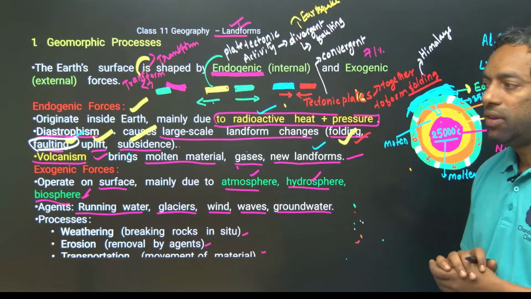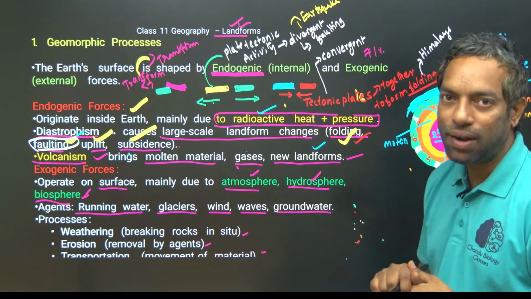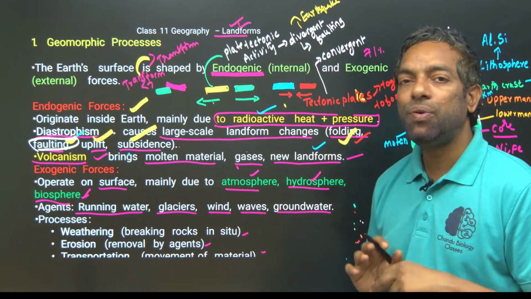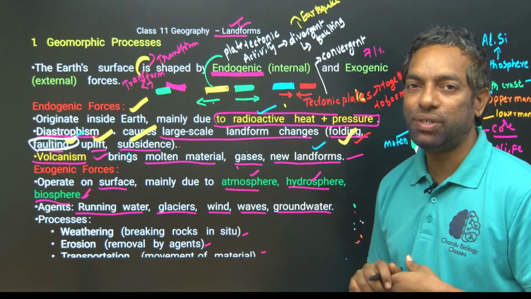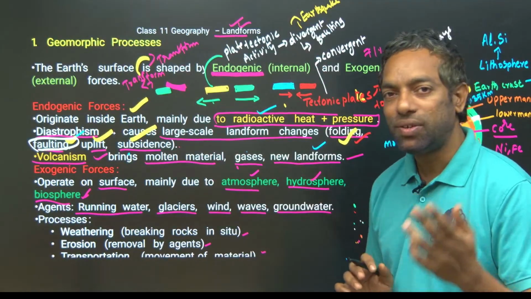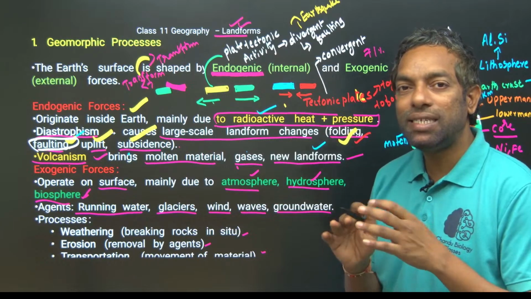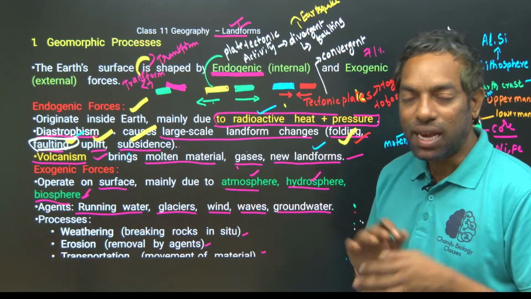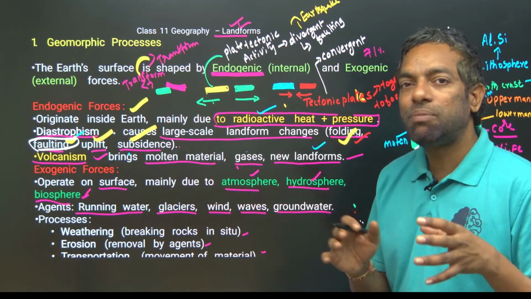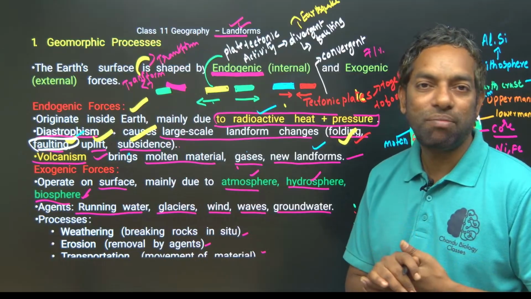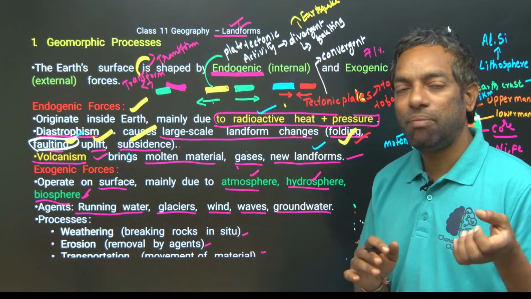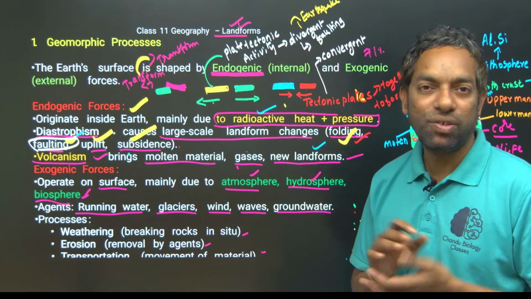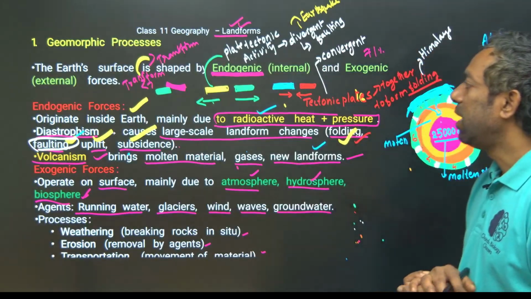Landforms. Today's chapter is landforms. Landforms are mainly created by two forces: endogenic forces and exogenic forces. Endogenic means inside the earth is the reason for making different landforms. Exogenic forces are atmospheric forces, meaning the atmosphere, hydrosphere or biosphere, which create other landforms.